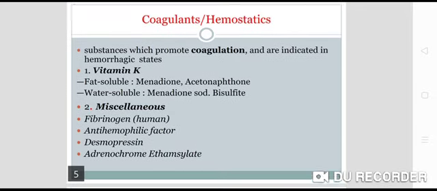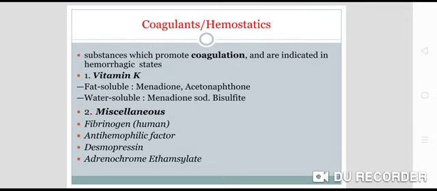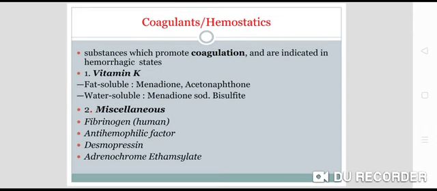Now we'll see the coagulants or haemostatics. Substances which promote coagulation and are indicated in the hemorrhagic states. If there is any minor cut, as I told you in the beginning, your bleeding has to stop, right? So these are substances which promote coagulation and are indicated in the hemorrhagic states.